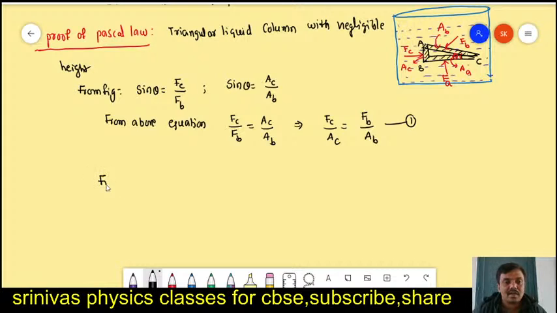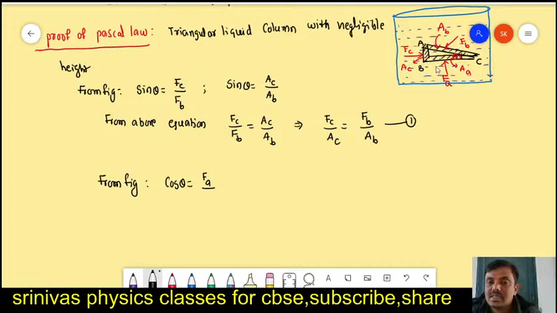From the figure we write cos theta also. How to write the cos theta? Cos theta we write as adjacent side by hypotenuse. Cos theta is the adjacent side, the BC, by AC we write. On BC side the force is FA.